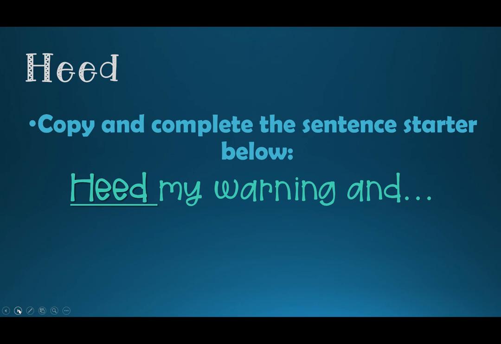All right, guys and gals, so this is our last one. I hope you have all this written down. Now you can move on to your vocabulary activity.